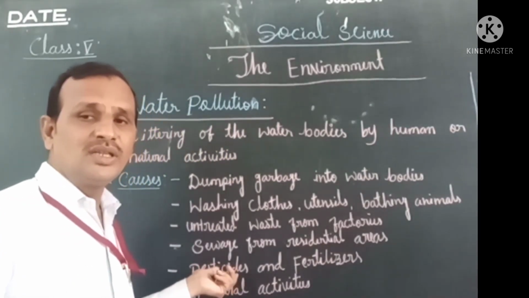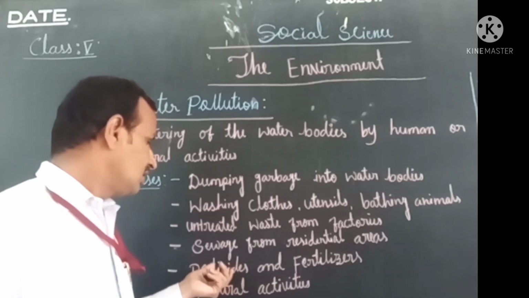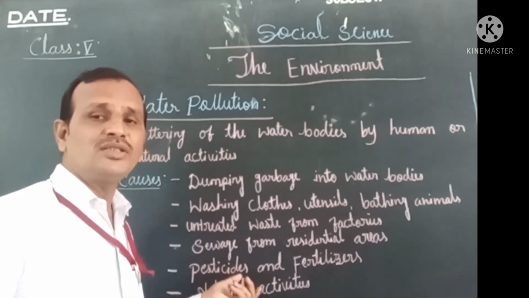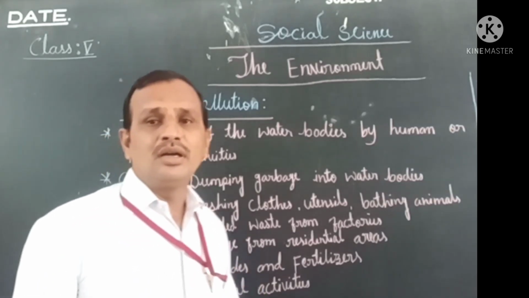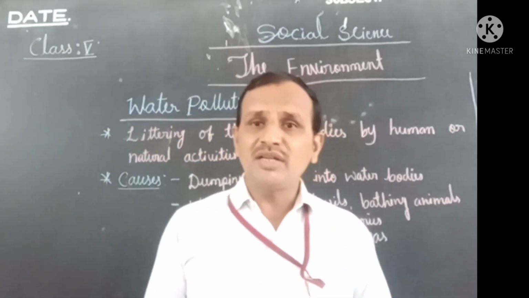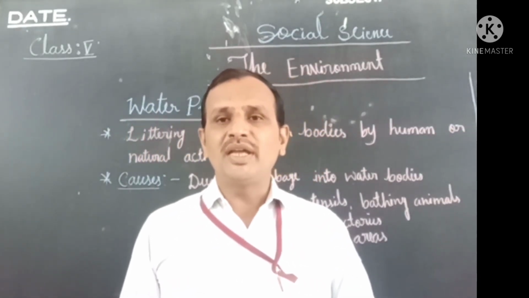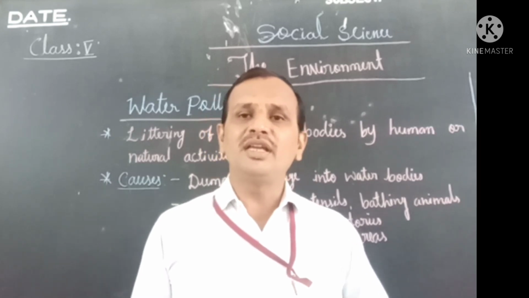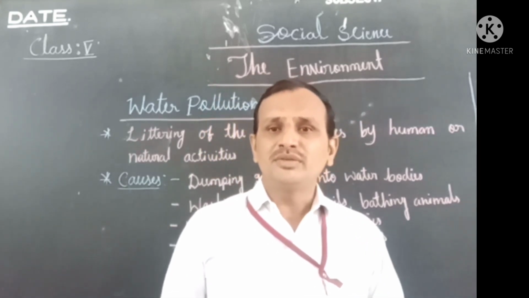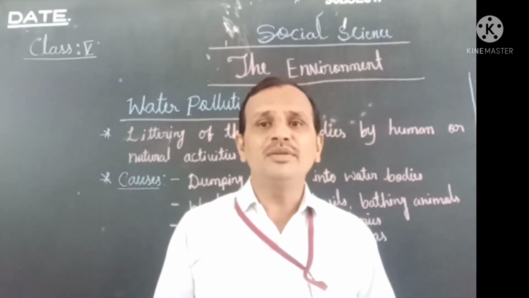When rainfall comes, during that moment the pesticide is washed away and joins the river or nearby water bodies. In this way also water is polluted.